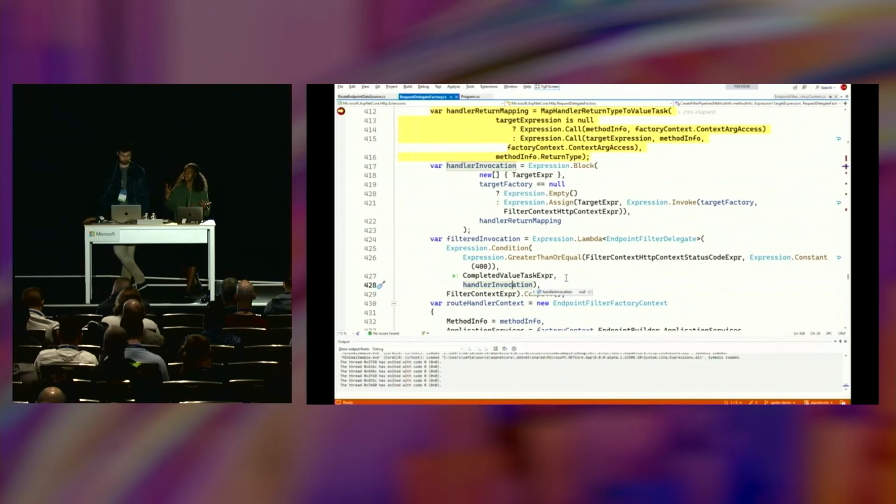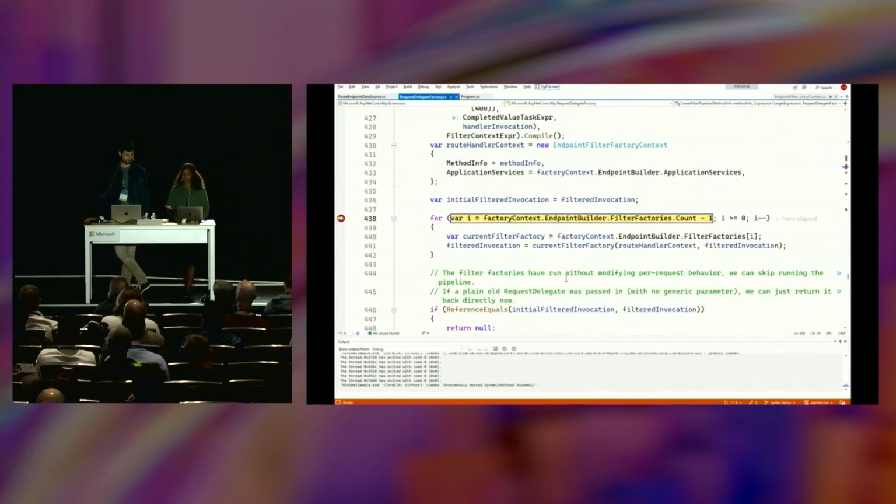So this is kind of interesting behavior that we discussed, because we were like, well, does this mean that filters should be able to figure out how binding failed, and how detailed do we want to go into this? But that's kind of something important to know as you're implementing filters. It's an implementation detail that'll affect the behavior of those filters. So once we've constructed the core handler, we can go ahead and build that nesting doll model of filters around it. We do that by going through the endpoint filter factories, invoking them in reverse order.